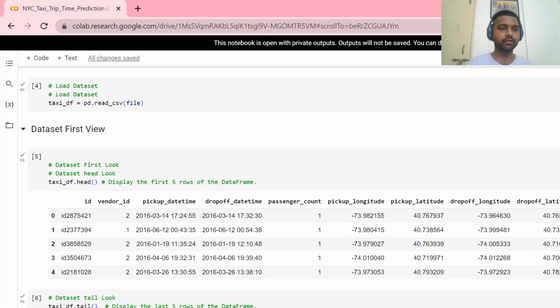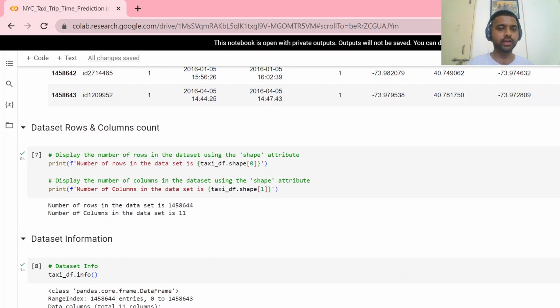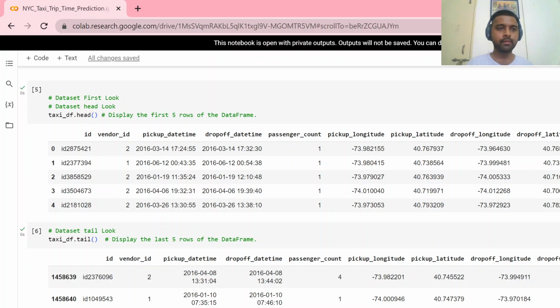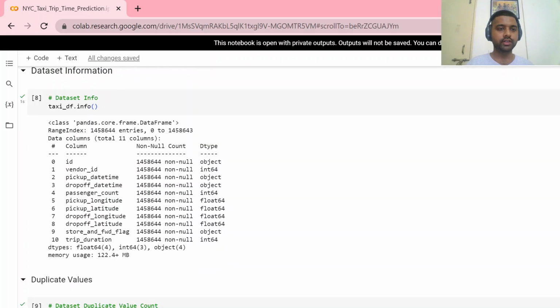We load our data. This is the first look of our data. Here is the tail. Here we can see there are 14,58,644 rows and 11 columns in our data set. This is the information about our data. All the data types of our variables are integer or float, except only two variables whose data types are object: pickup date time and drop off date time.